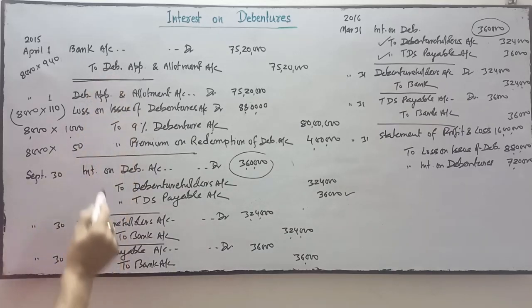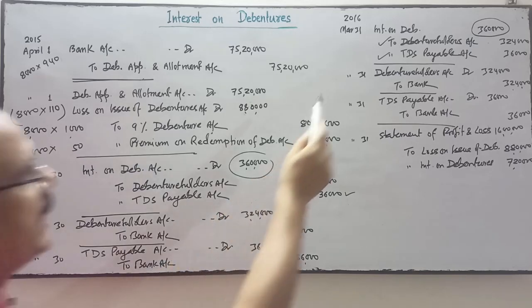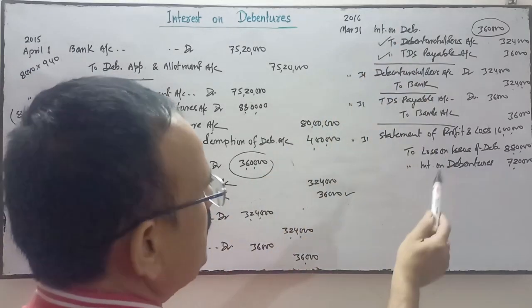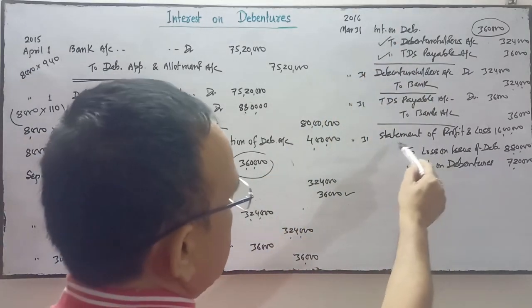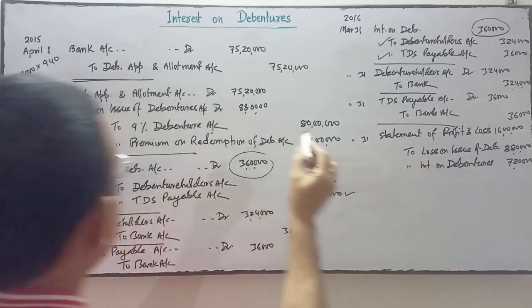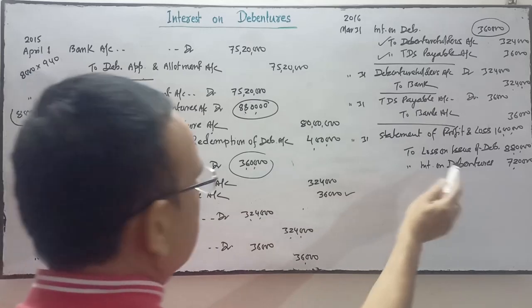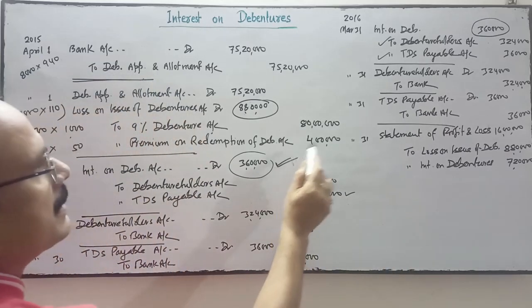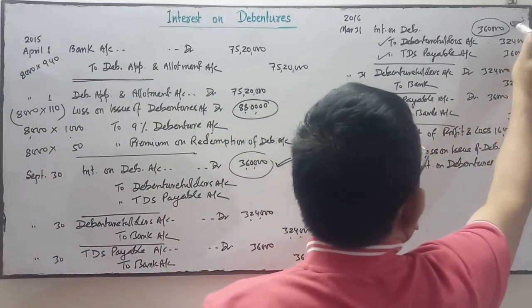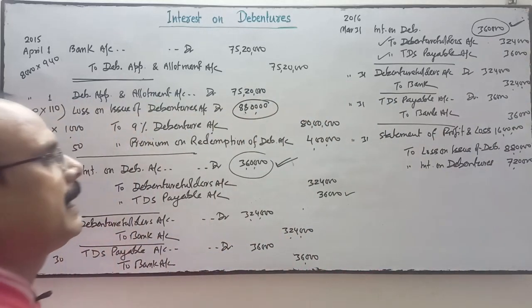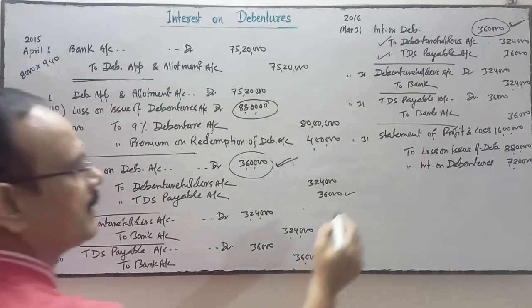This entry is for the interest on debenture 6 months, again for 6 months interest on debenture, and this is the statement of PL to loss on issue of debenture and interest on debenture, this 6 months interest and this 6 months interest, 3 lakh 60 plus 3 lakh 60, 7 lakh 20.